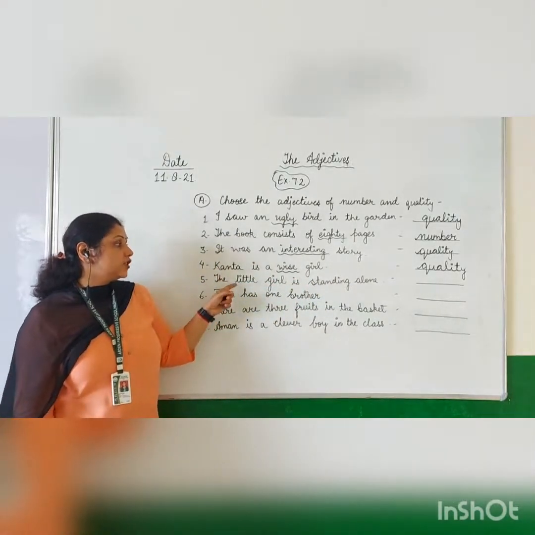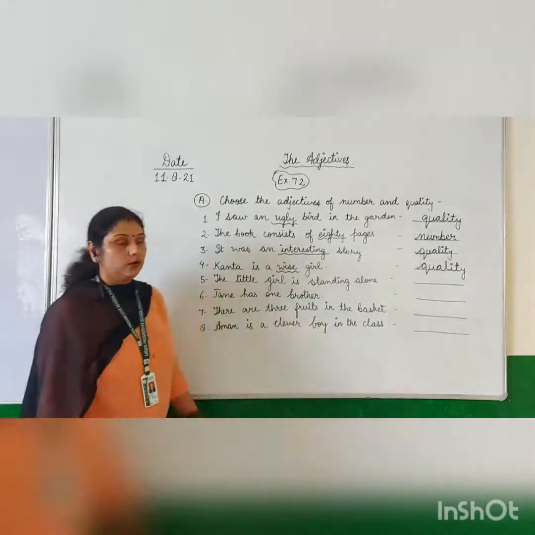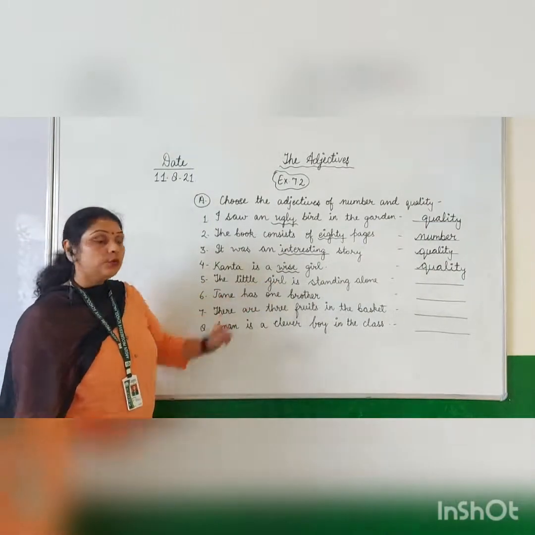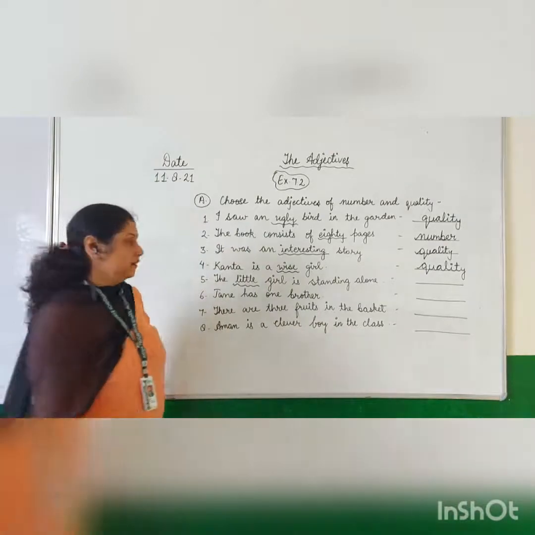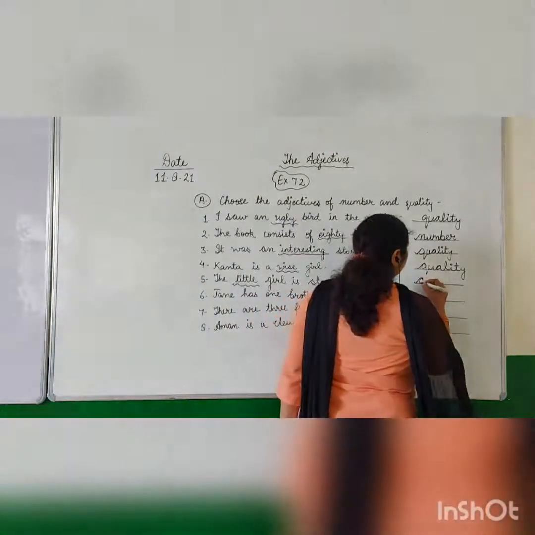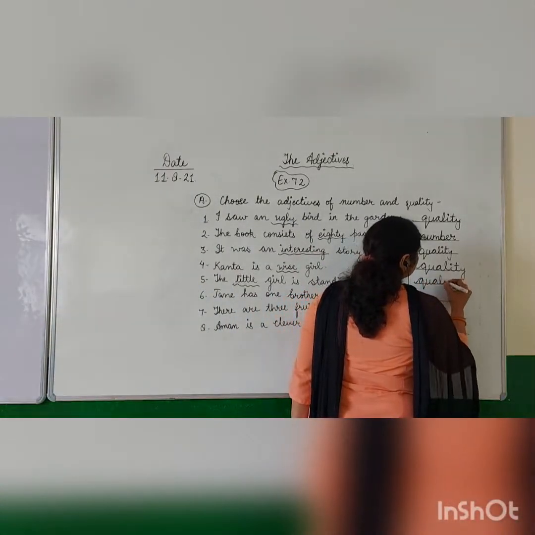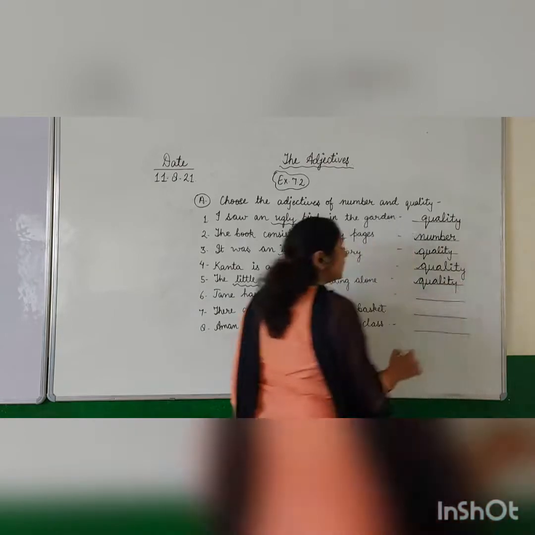Next is, the little girl is standing alone. Again, girl is a noun, and how is the girl? Little. So little is quality. Little is quality, not a number.